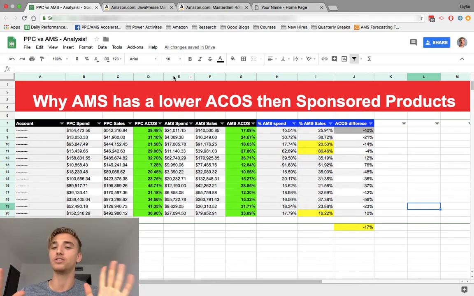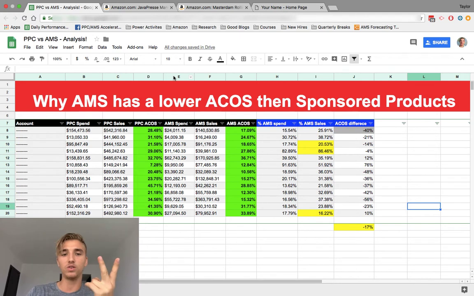These are the two major factors that I want to go over. One is that there's a barrier to entry to get into AMS ads. You need to either be brand registered to run the headline search ads, or you need to get an AMS account to run the product display ads. So there's a barrier to entry for both these ad types.